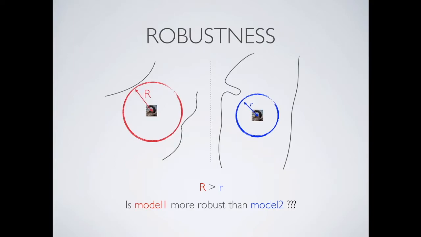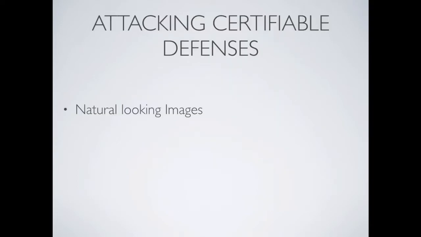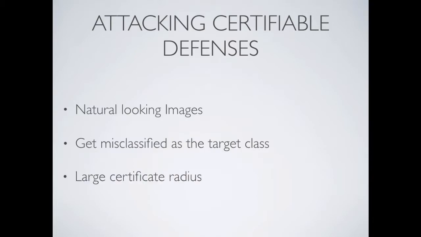To address this, we show that we can find adversarial examples that have three properties. They are natural looking, the prediction of the network for them is wrong, and the certificate radii for them are huge. The third property is really important to us because if someone does trust the network's predictions when the certificate radii are huge, then they should trust the network's predictions for such adversarial examples as well.